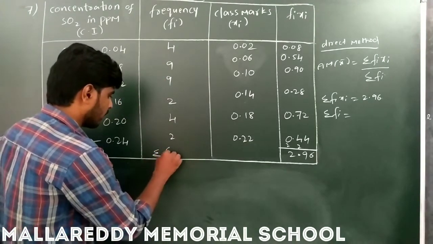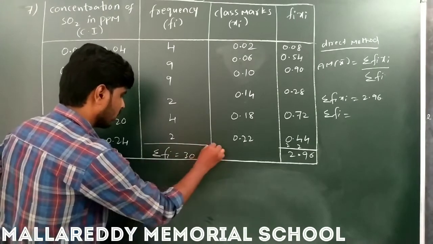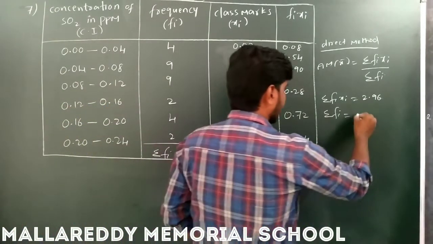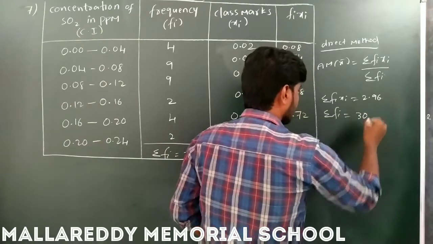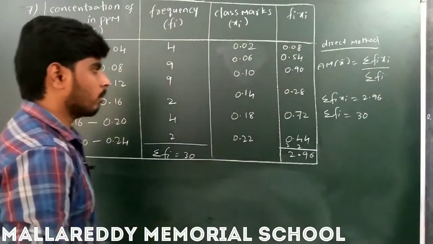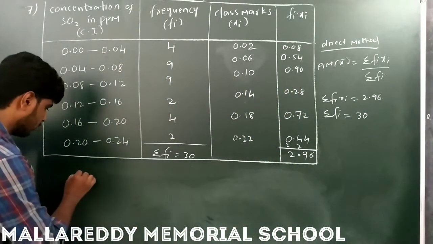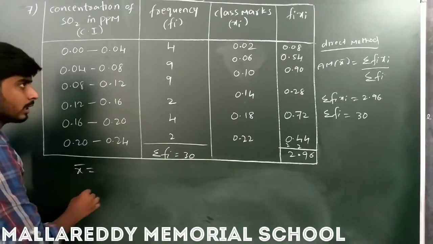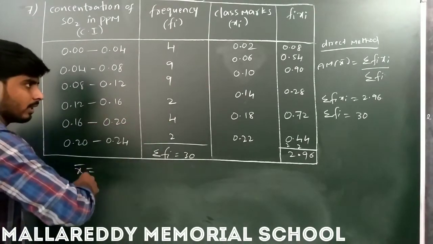So sigma fi we got here 30, okay. Now substitute the values in the formula. So x bar is nothing but sigma fi xi by sigma fi.